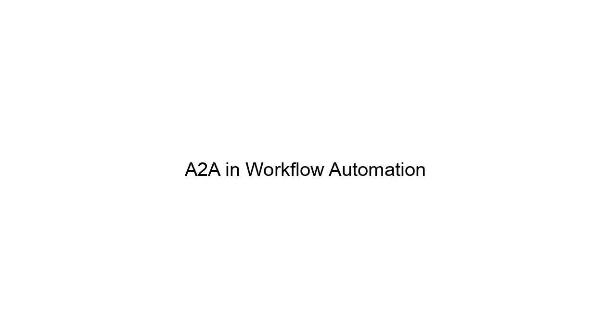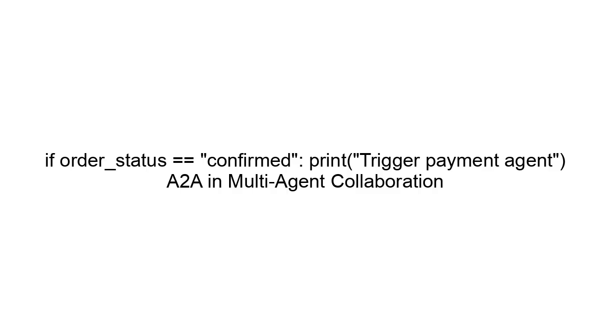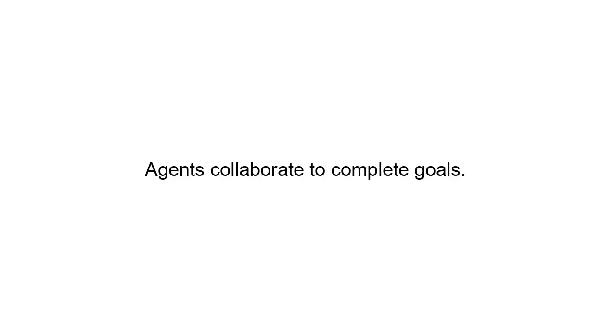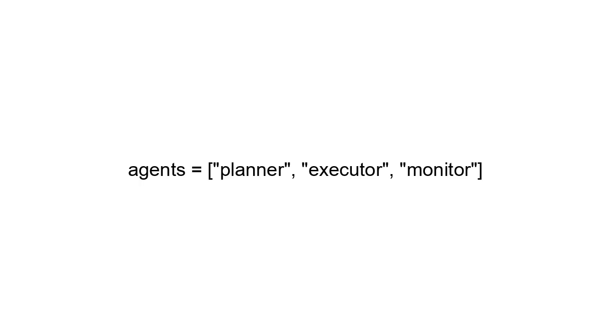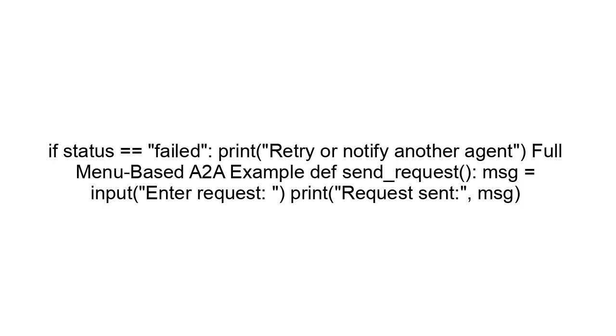A2A in workflow automation. Example, e-commerce process. Order agent, payment agent, shipping agent. Order status equals confirmed. If order status equals confirmed, print trigger payment agent. A2A in multi-agent collaboration. Agents collaborate to complete goals. Agents equals planner, executor, monitor. For agent in agents, print agent is active. A2A in error handling. Agents must handle failures. Status equals failed. If status equals failed, print retry or notify another agent.